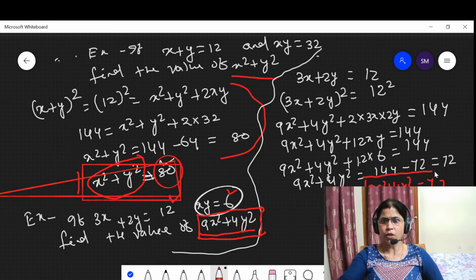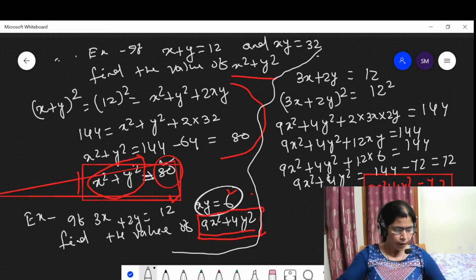Because here the question is given, we have to find out this value when these two data are given. Then by solving this we come to the conclusion that the value of 9x square plus 4y square is equal to 72. Now let us solve another question. Here another question is given.